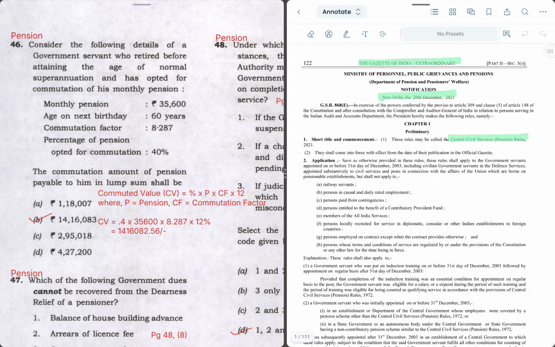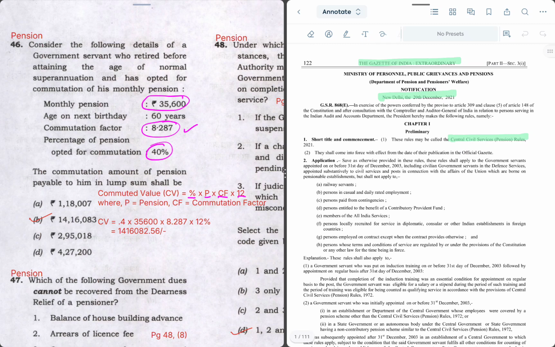So we have been given some data like monthly pension, age on next birthday, commutation factor, percentage of pension opted for commutation. So if you see the pension rules, the commuted value of pension is a formula. The formula goes like this: percentage of pension commuted, so this is 40%, amount of monthly pension, this is here, commutation factor is also given here, and age on next birthday, that we don't need because we have the commutation factor, and then we have 12 as a multiplication factor.